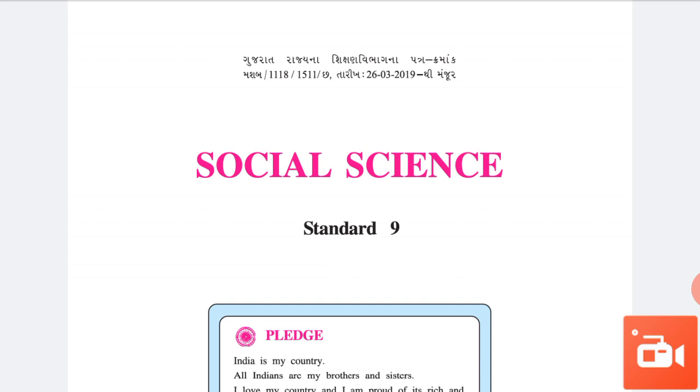Then unicameral legislature, bicameral legislature, qualification for membership of Lok Sabha and Rajya Sabha, quorum, Speaker of Lok Sabha, and casting vote. We have already studied this topic in detail in the first lecture, so I hope you all remember those important points. Today we are going to start the remaining points.